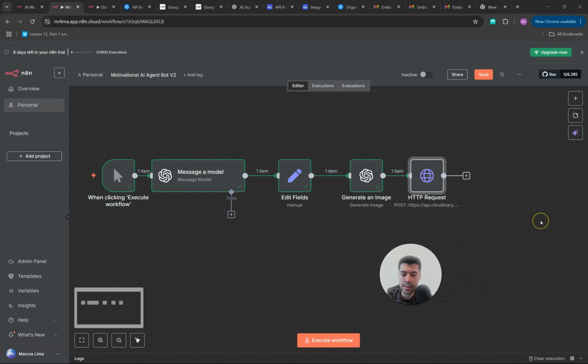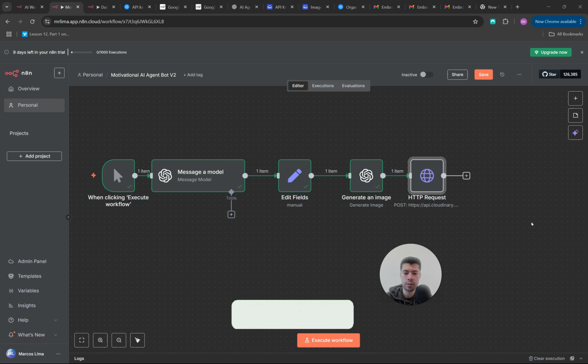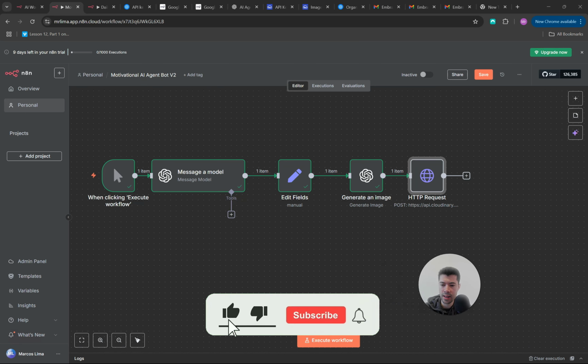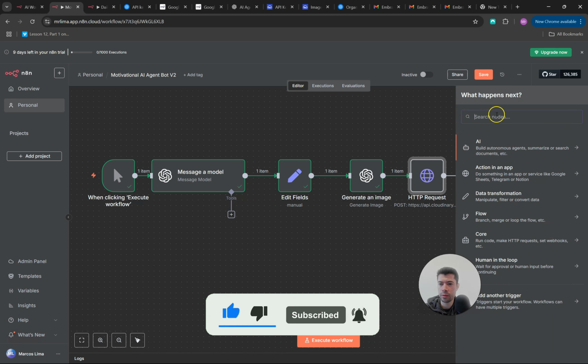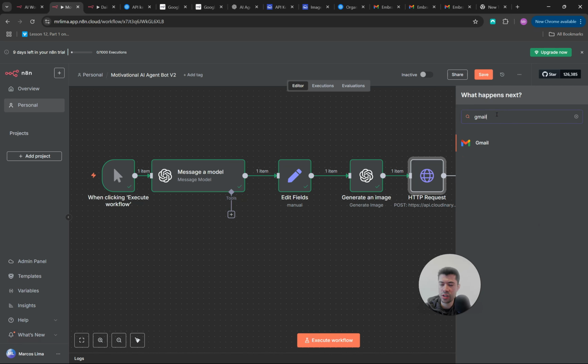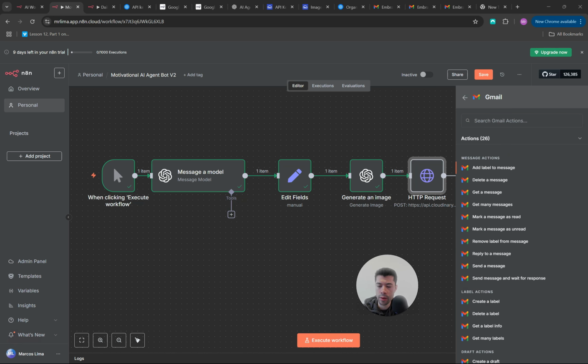Now our last step is going to be adding our Gmail and making sure that it can send our email as we requested. All right, so now let's add our node with our Gmail. All that you need to do is click on the plus, then you type in Gmail. Then under the Gmail node, you have 26 different actions. In our case, we want to send a message.